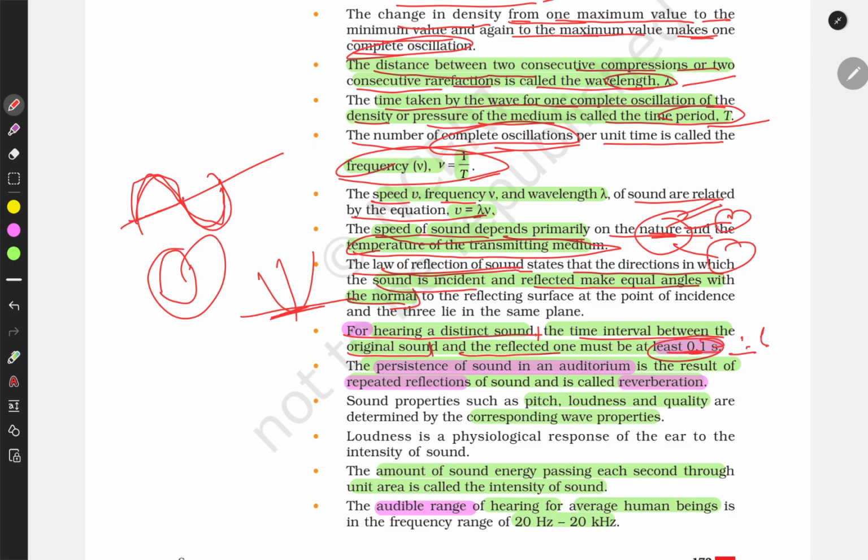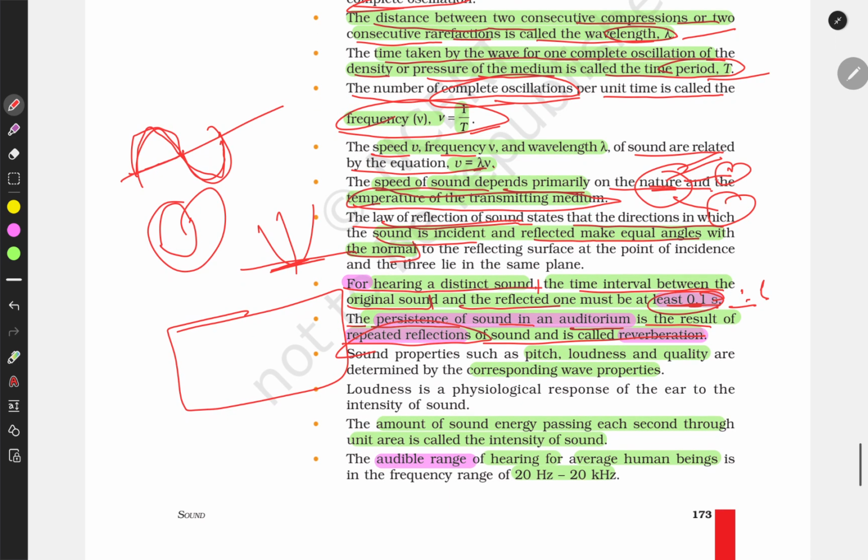There should be that much gap so that our brain can interpret the sounds separately. The persistence of sound in an auditorium is a result of repeated reflection, and this is called reverberation. This is also what happens in a hall or an empty room.